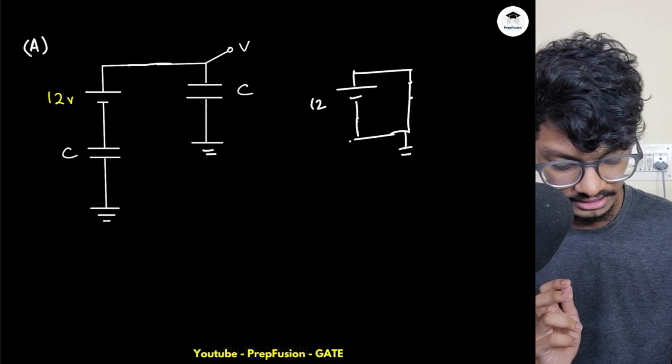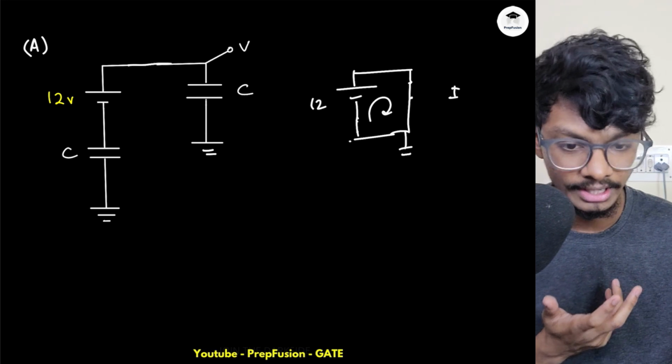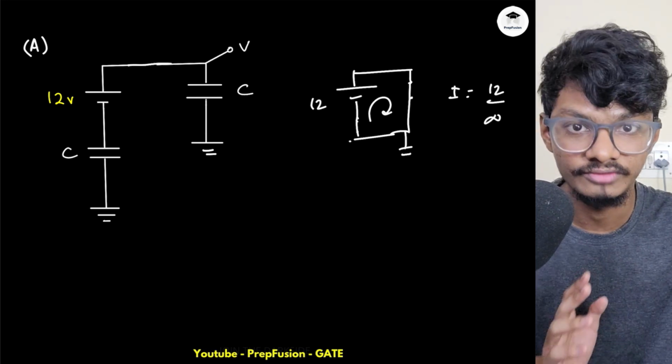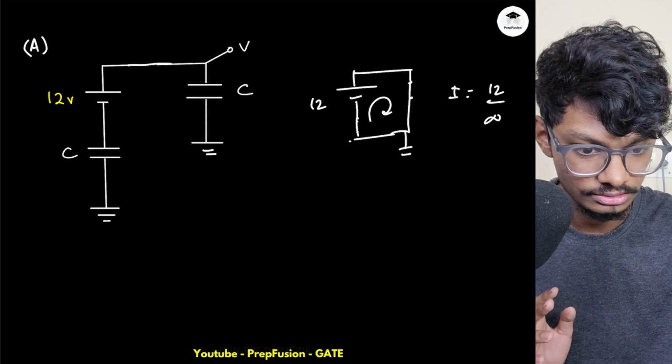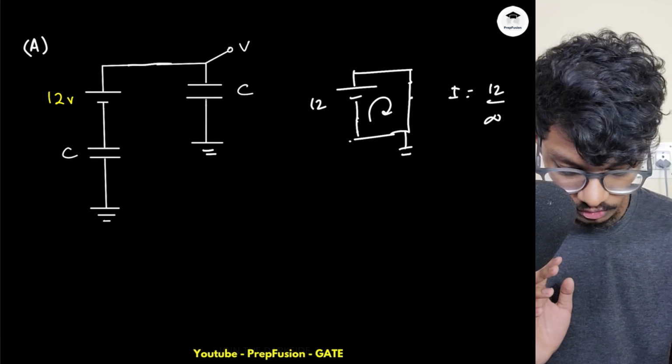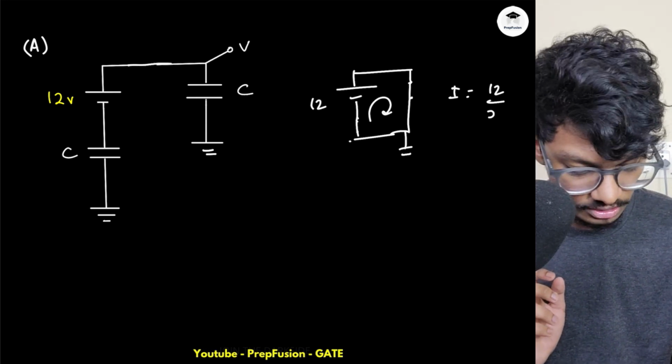So what is it? If I find the current through the loop, current will be 12 by 0, right? 12 by 0, because there is no resistance, so it will be infinity.